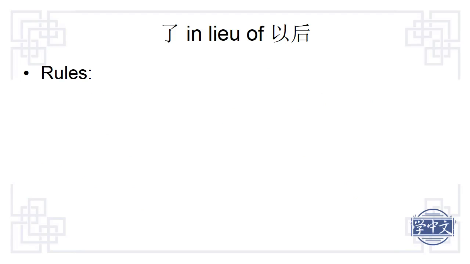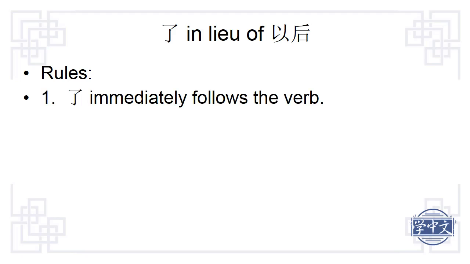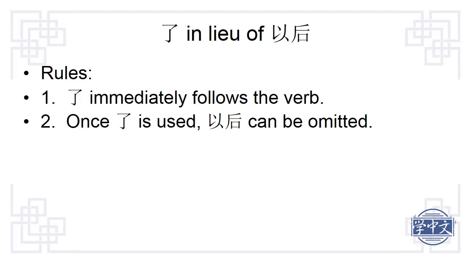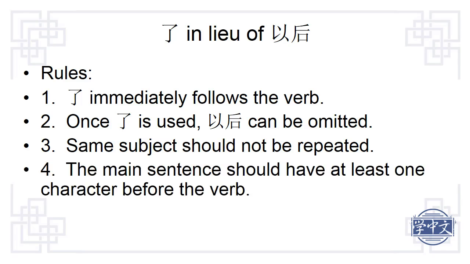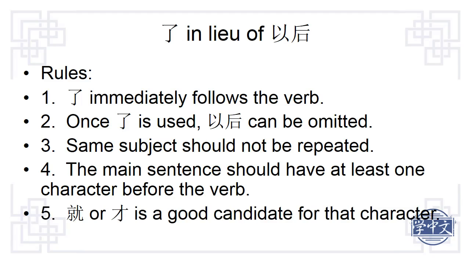There are a few simple rules we should follow. After we look at these rules, we will see how to use them in actual sentences. First, when we use le to replace 以后, we must put le immediately after the verb. Second, when le is used, 以后 becomes optional. Third, if the main clause and the dependent clause have the same subject, the subject should not be repeated. Rule number 4 is the focus of today's discussion. The main sentence typically has at least one character before the verb. 就 or 才 is a good candidate for that character.